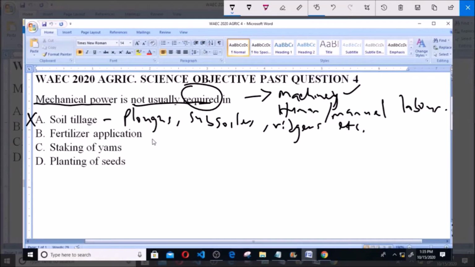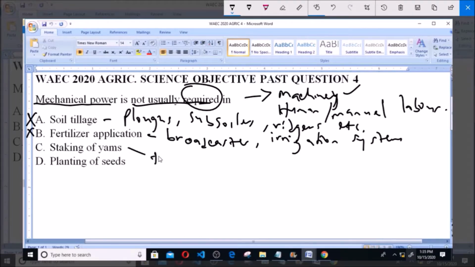Now option B says fertilizer application. Now for fertilizer application, you have machines such as the broadcaster, and even irrigation systems. Even irrigation systems can be used for fertilizer application. So it is not the answer to the question. Now option C says staking of yams.